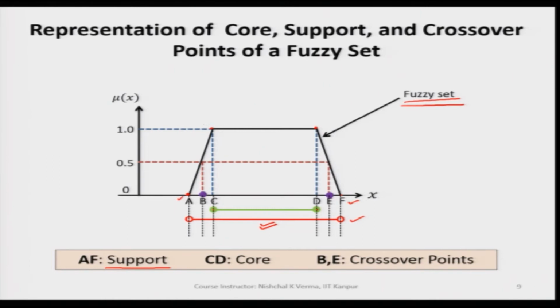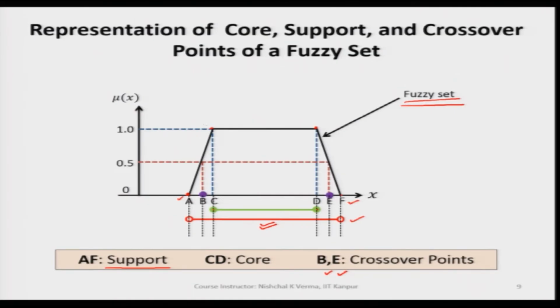And when we are interested in finding the crossover of this fuzzy set, of course, we will find the generic variable values in this fuzzy set for which the membership values are 0.5. We see clearly that we have point B and point E for which the corresponding membership values are 0.5. So, that is how the crossover points are B and E.